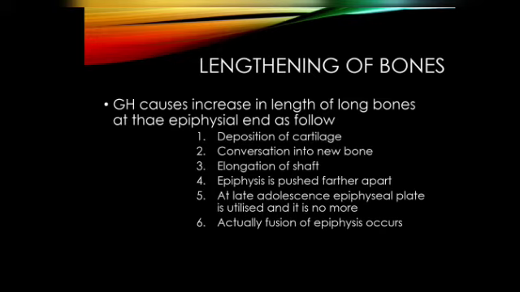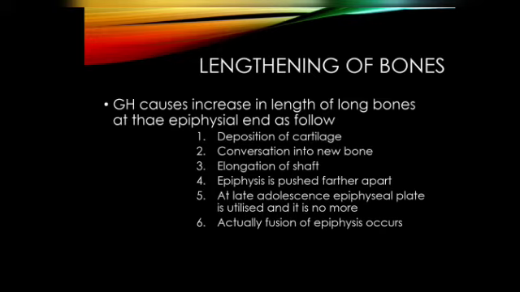You have to know that a bone has a shaft, metaphysis, and epiphysis. The shaft and the epiphysis are separated by an epiphyseal plate, and that mainly is involved in the lengthening of the bone, so the epiphysis is put farther apart. At late adolescence, the epiphyseal plate is completely used up in growth, and it becomes no more.